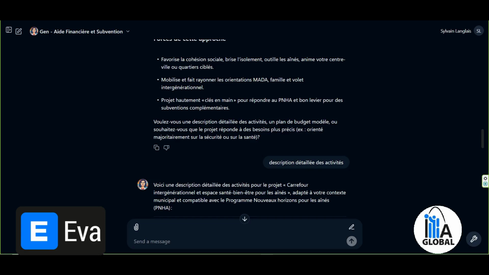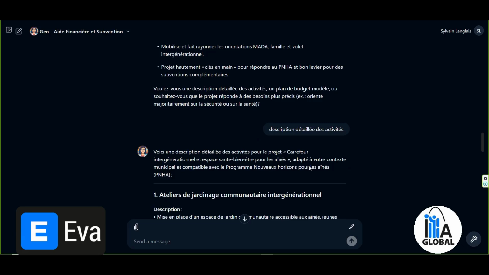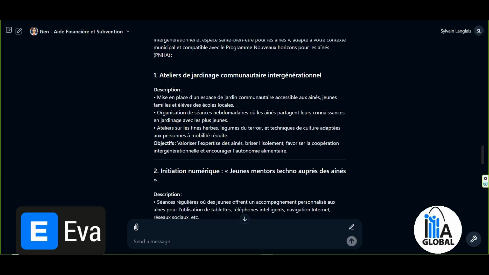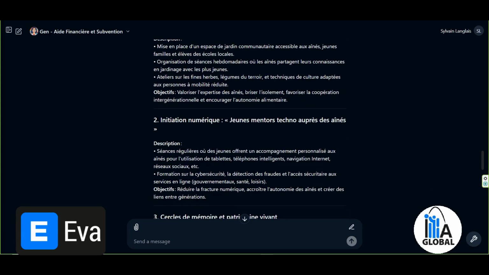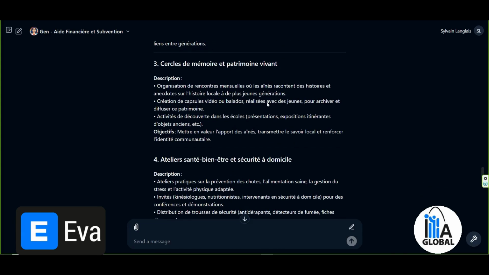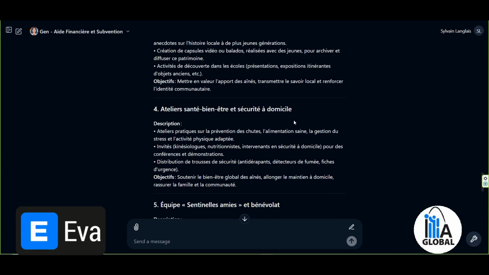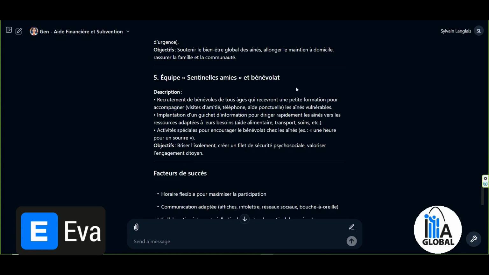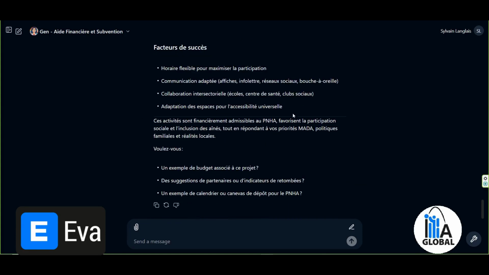I want to go faster, so I simply wrote a description of the activities. It gives me back a description of the activities for the intergenerational hub project, the gardening workshop that fits well with it. So I'm going to go through this quickly. We've already spent about 12 minutes. The health and wellness workshops, friendly sentinels, success factors, etc. So I had reached this stage.